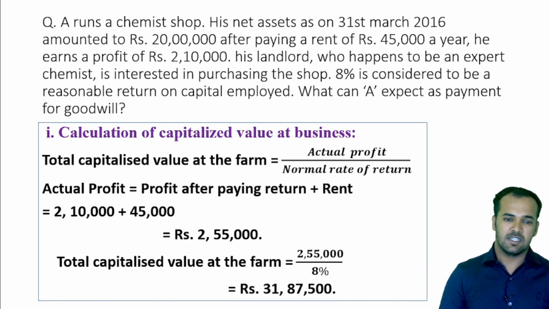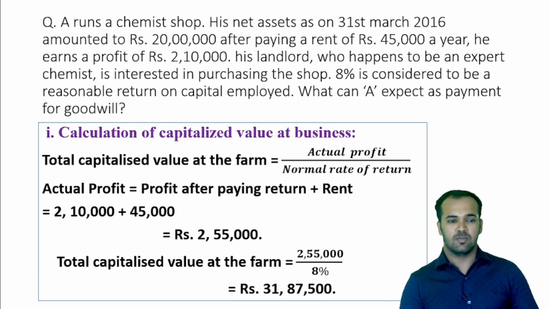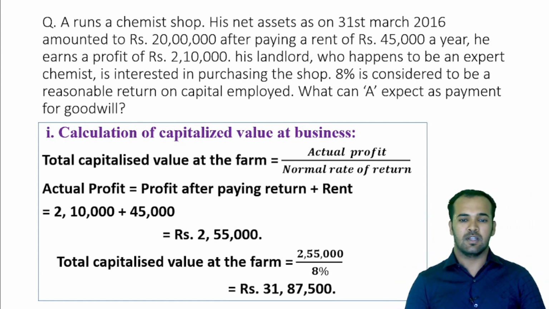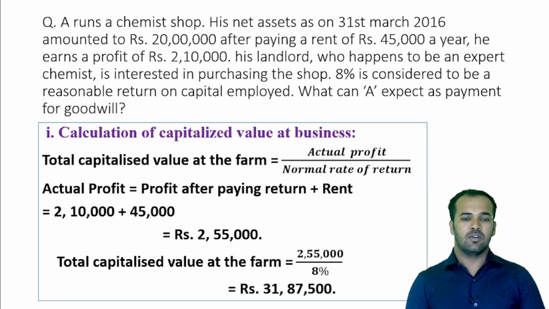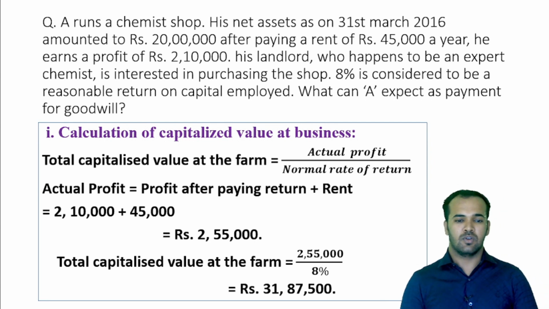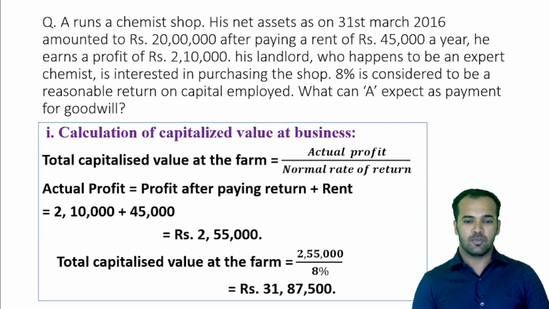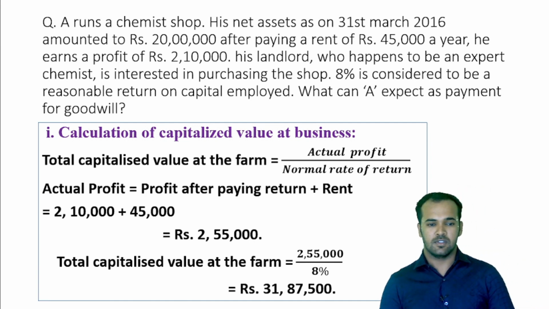So the first step to find the value under capitalization method is to find the capitalized value of a business. The formula of capitalized value of business or of firm is actual profit divided by normal rate of return. So what is the actual profit in this question?